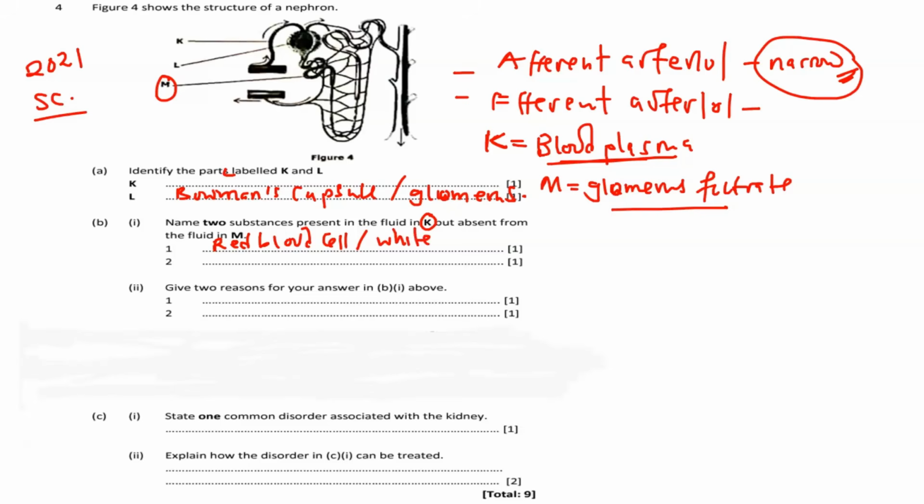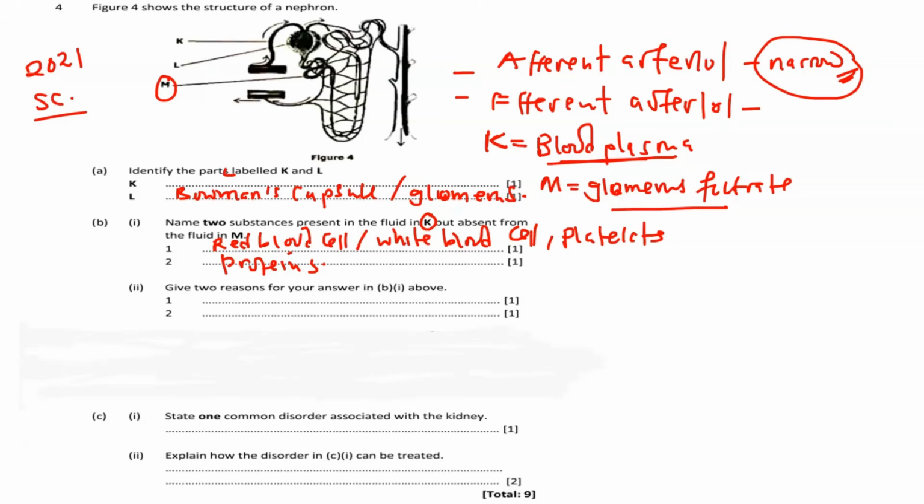Also, you can talk of the white blood cells, platelets, and also the proteins. Question 2 of B: give 2 reasons for your answer above. What is the question? Name 2 substances present in the fluid K but not present in M. Then give 2 reasons for your answer. Why are these absent in the liquid M but present in liquid K? You know that they were not filtered out.